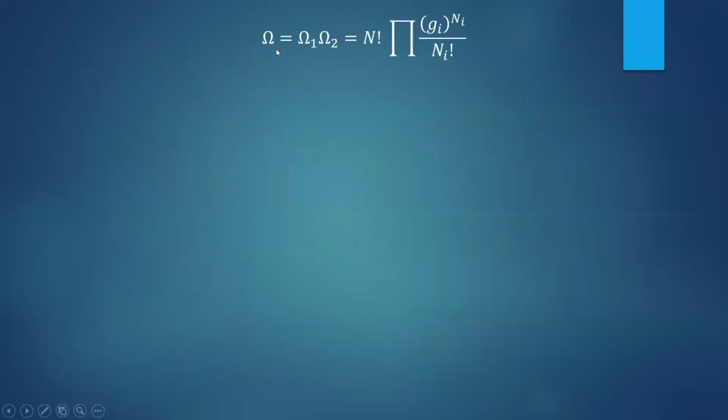Let us see further. We have the total thermodynamic probability omega, which is equal to omega 1 into omega 2, given by n factorial times the product of Gi to the power Ni divided by Ni factorial.